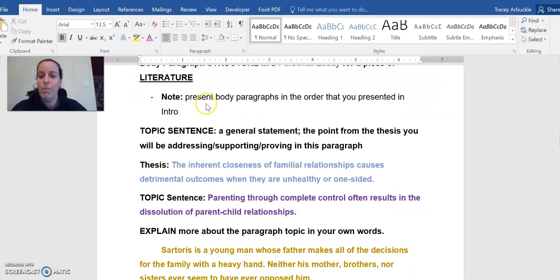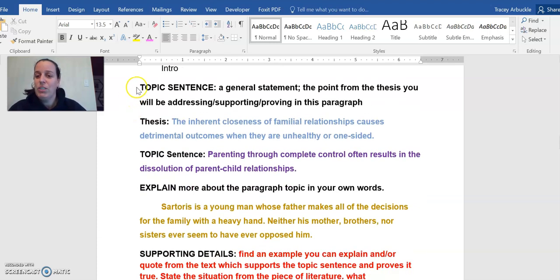Just a little note here, remember to present your body paragraphs in the order you presented them in the introduction. I presented my literature paragraphs in my blueprint first, so that's going to be the body paragraph that comes first. The first thing you want to do is have a topic sentence.